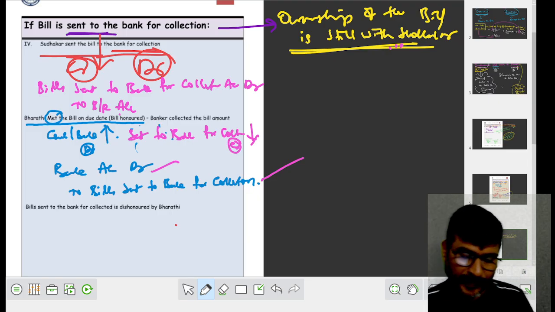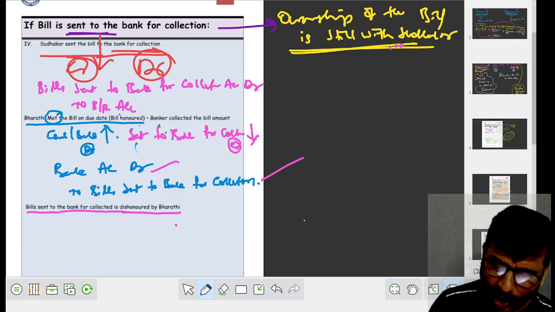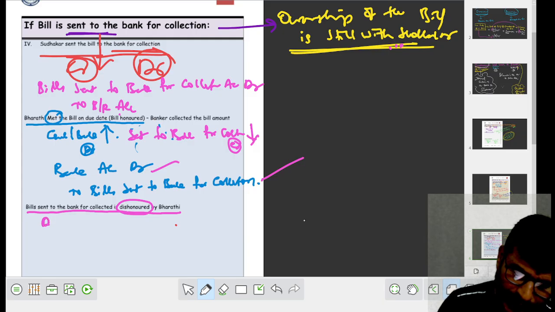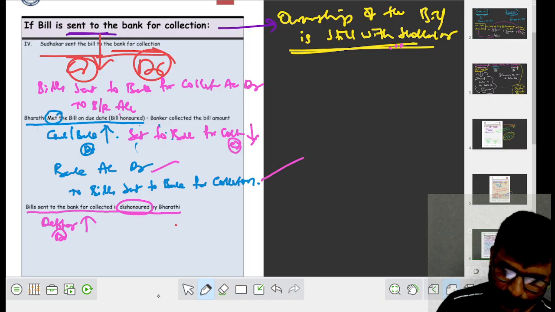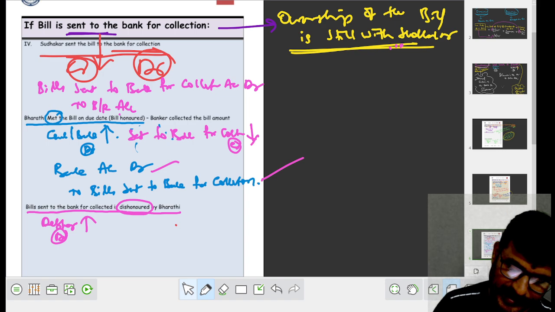Okay, if bill sent to the bank for collection is dishonored by bank, अब क्या हो रहा? Dishonor हो रहा. When dishonored, obviously we can say that debtor increased, it is to be debited. Sent to the bank for collection decreases.